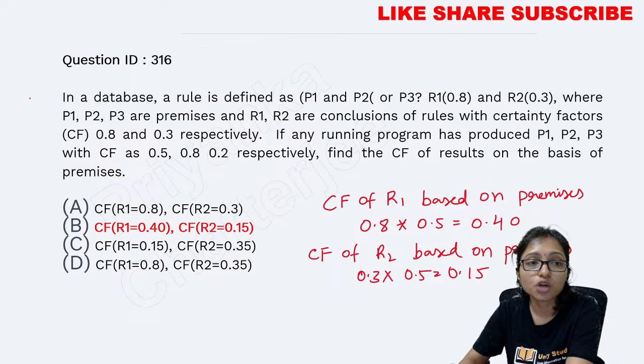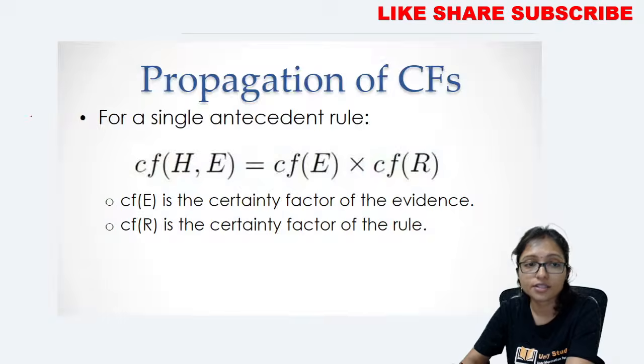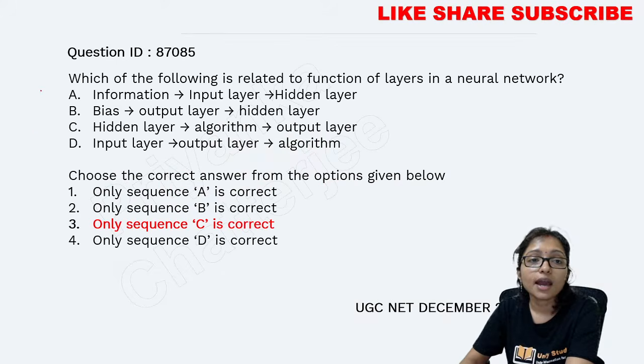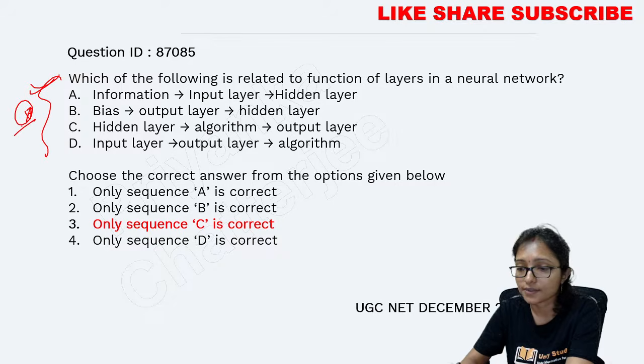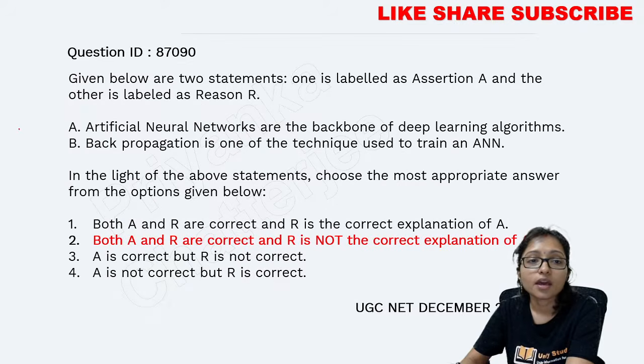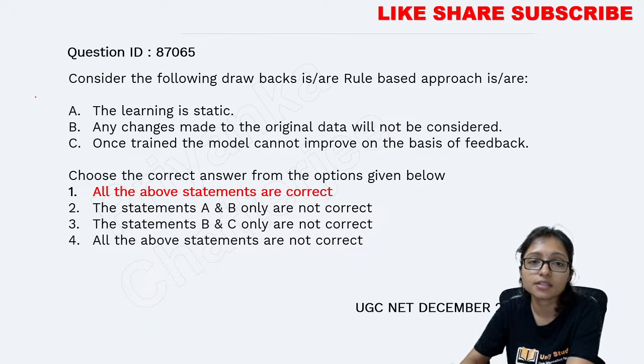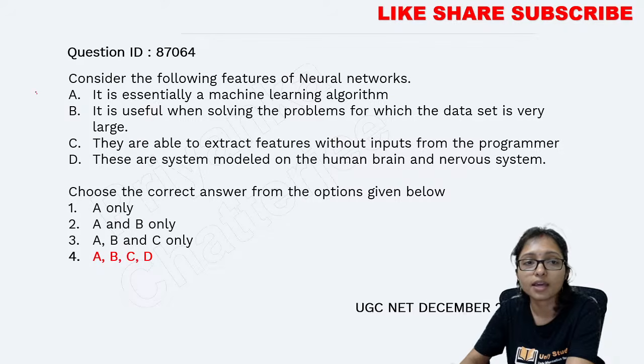Now here, how to solve this type of numerical, practice it, maybe a question can come again. Here, from this matching, you can prepare your notes. And what are the layers of a neural network, must practice, okay. And then here the neural network, all the statements on neural network, note it down on the same page. Here also what are supervised, unsupervised, here also the drawback, rollback, and here all the statements on neural network, must note it down.